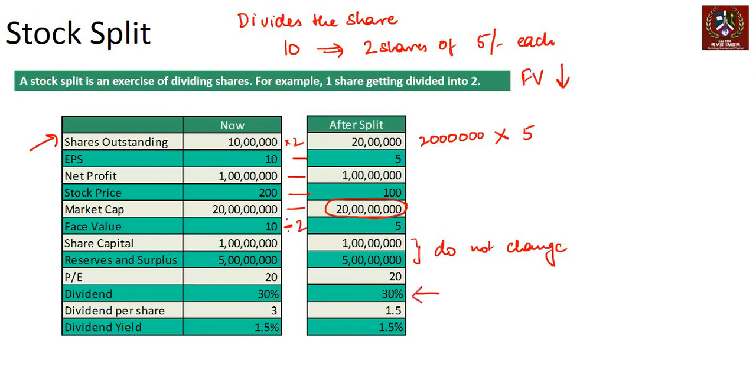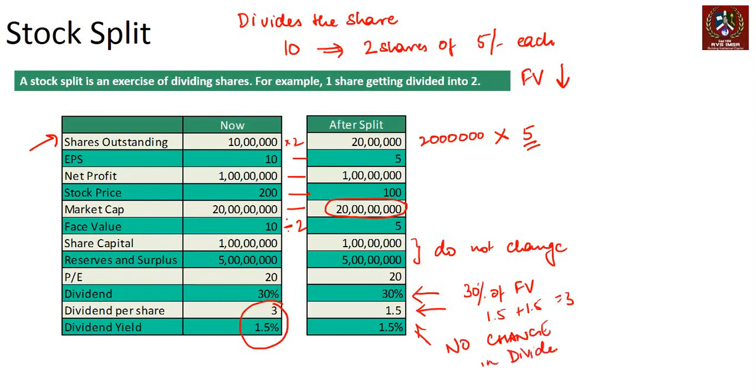Now dividend is 30% of face value. What is the new face value? That's 5. So it's 30% of 5, and because it's 30% of 5, dividend per share goes down to 1.5. So net you make 1.5 plus 1.5, which is 3, which is what we were making earlier. So there is no change in dividend yield for the end investor, correct? There's no change in the dividend yield, and that's the key difference.